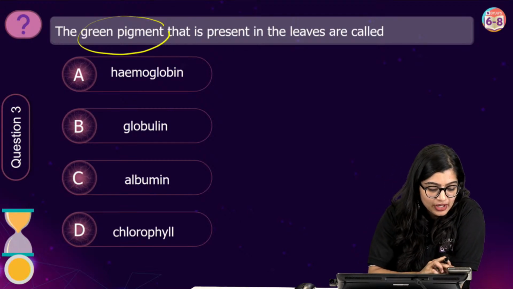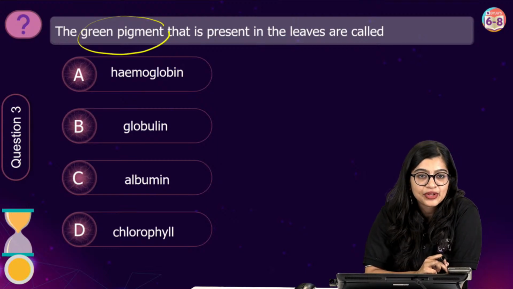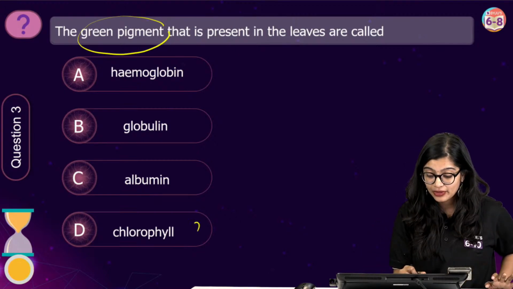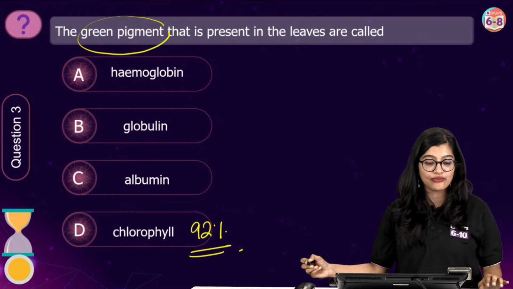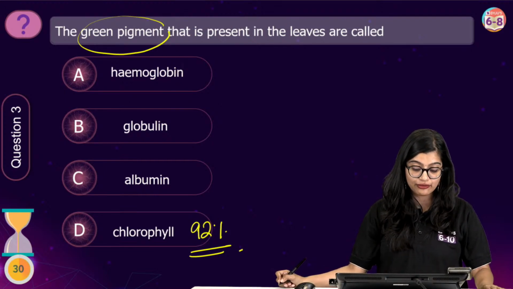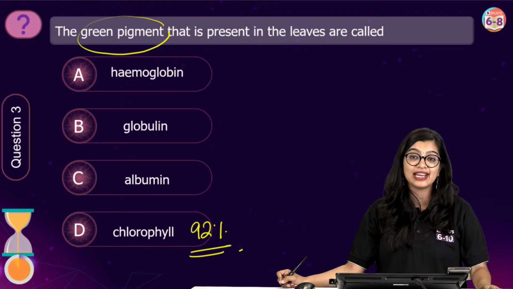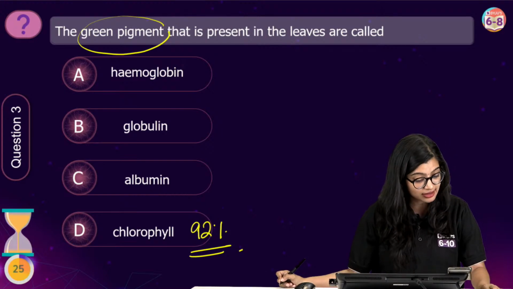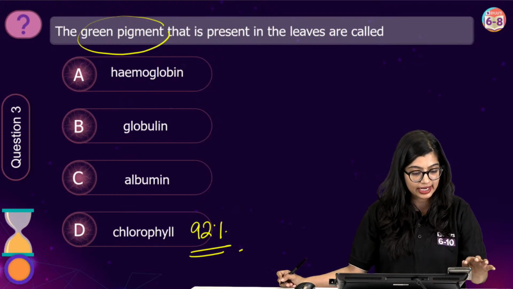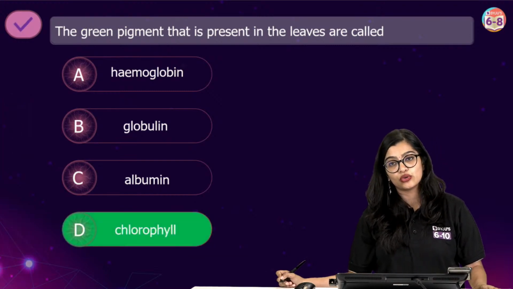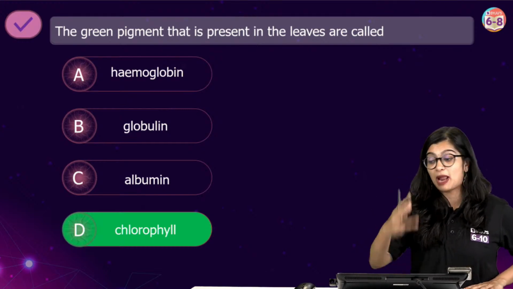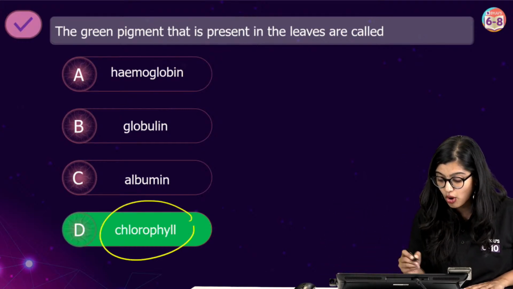Very good, very good. So now, of course, as you can see, many of you, the answer is very simple, right? I can see 92%. Wow. 92% of you here have got the answer for this particular question, and all of you here have voted for chlorophyll. And as you know, I'm not very good with starting the timer. Half the time I forget to start the timer. But nonetheless, as we all know, the correct answer here is option D, which is chlorophyll, right? Now we know that the reason why plants are green is because of the presence of chlorophyll.